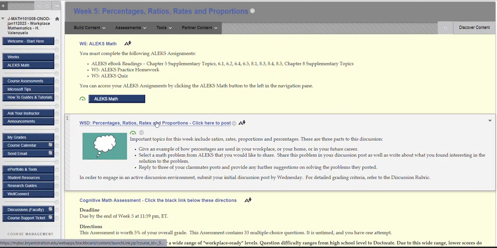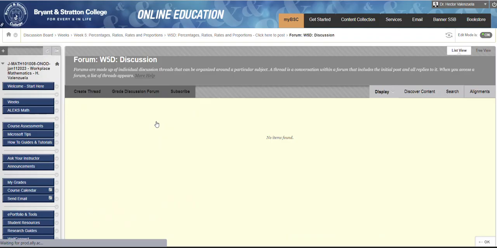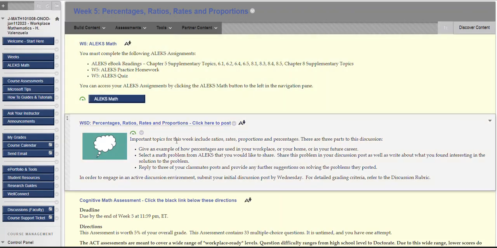And let's take a look at your week 5 discussion topic. Important topics for this week include ratios, rates, proportions, and percentages. There are 3 parts to this discussion. Give an example of how percentages are used in your workplace or your home or your future career. Okay, so to select a percentage based on a workplace or home or your future career.